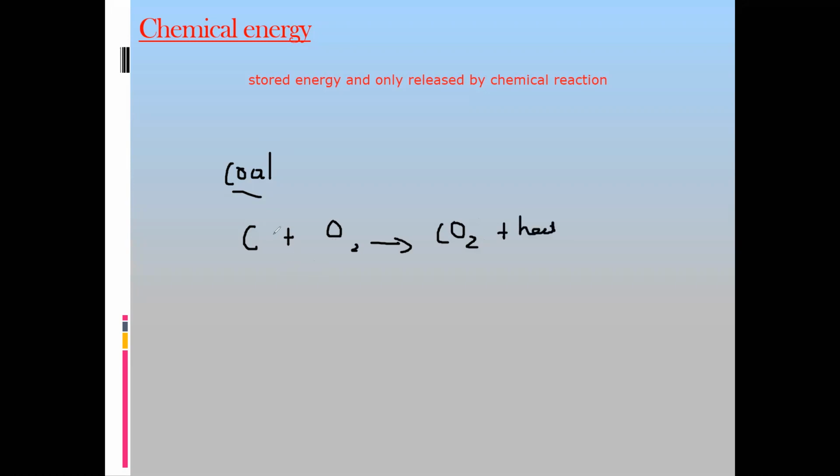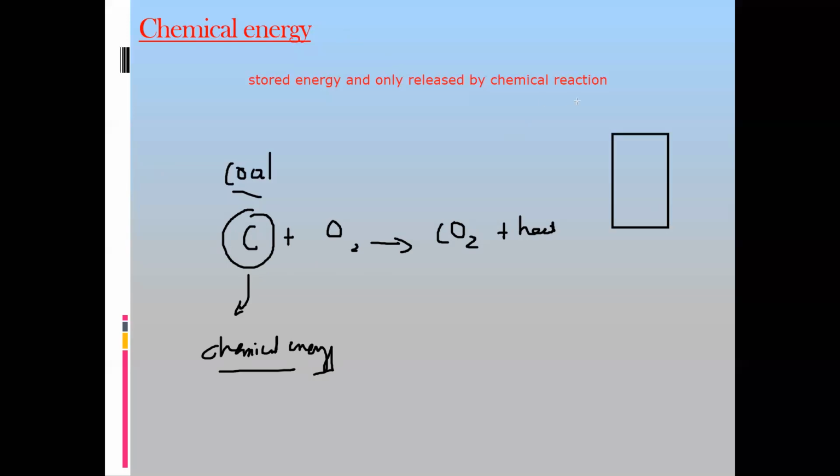So whenever energy is released from a substance by a chemical reaction, which form of energy was this coal having? This coal was having chemical energy. Same thing, if you have a battery, a cell, on this cell label positive and negative. You connect a bulb or a lamp and you observe the lamp light up. The lamp lights up due to the conventional current, the movement of the charges.